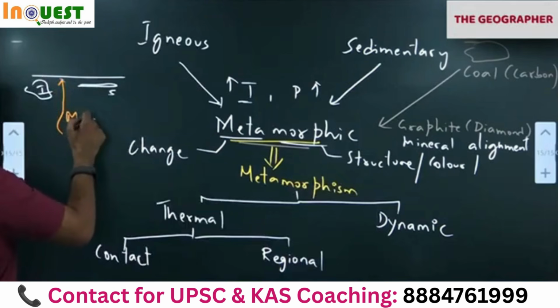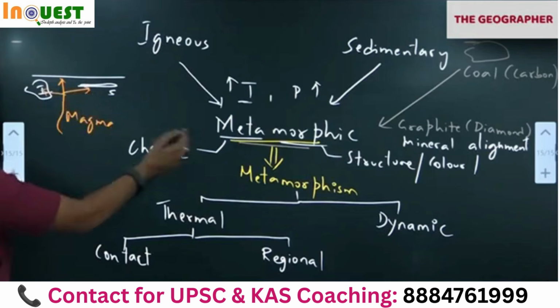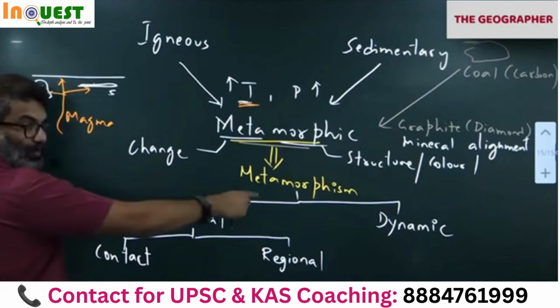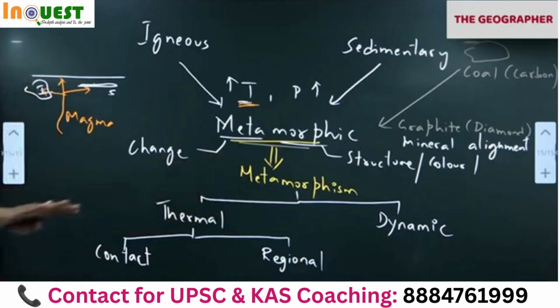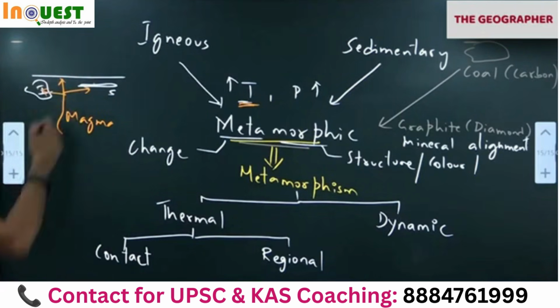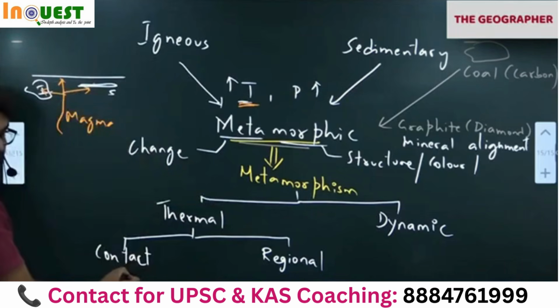So magma is coming in contact with these also. Now what happens? Heat will increase. These two rocks will melt again, resolidify. Then they will form, meaning the overall composition of the rock will change. Mineral elements will change. Color will change. Whenever they come in contact with magma again, that process is metamorphism. Thermal metamorphism. Contact metamorphism. Okay.